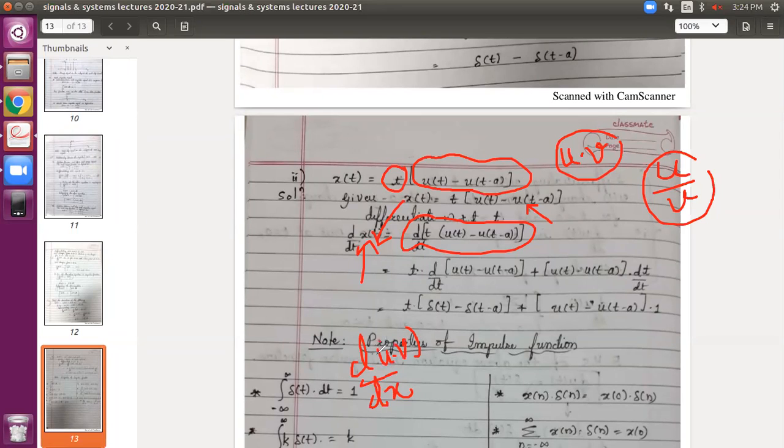For UV, the formula is d by dx of u, this is one differentiation, multiplied by v, plus d by dx of v, one more differentiation, multiplied by u, right?